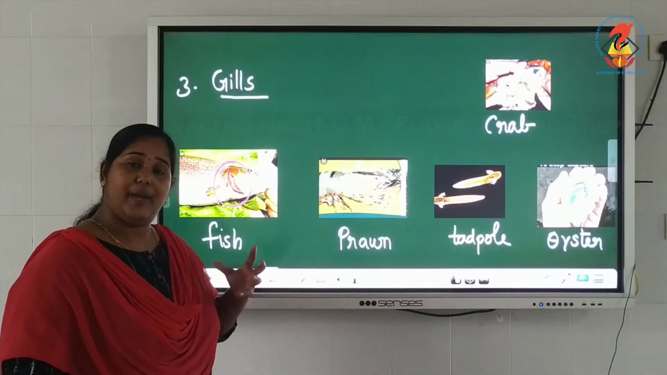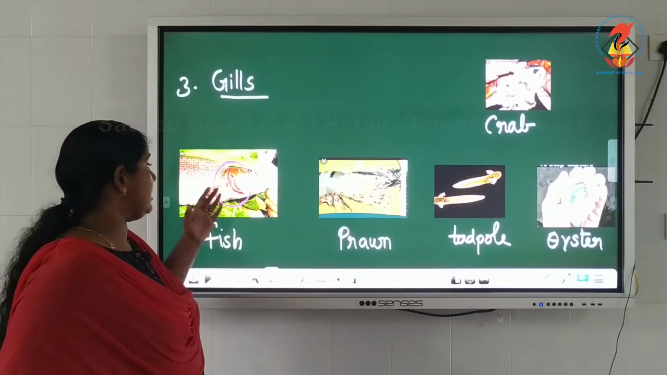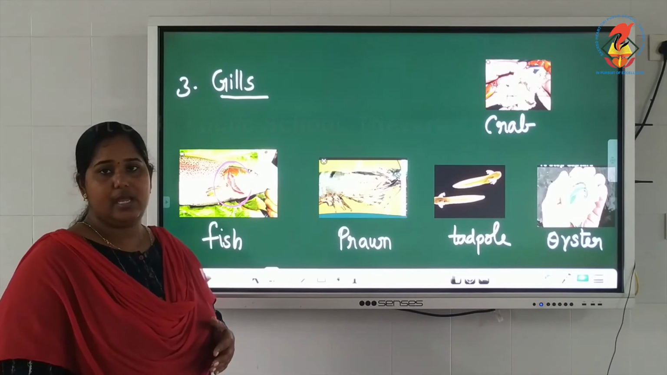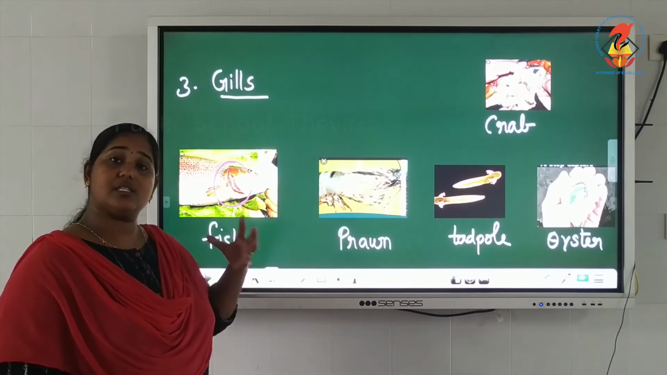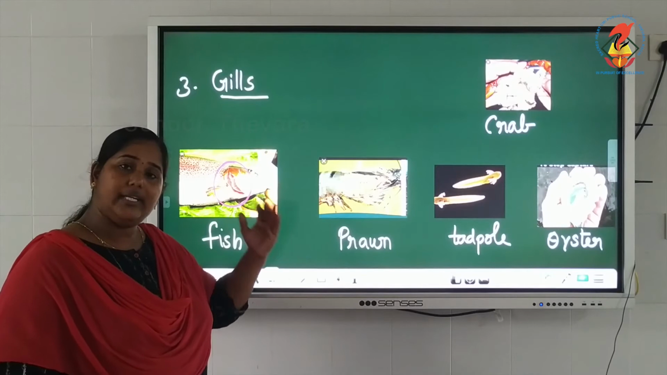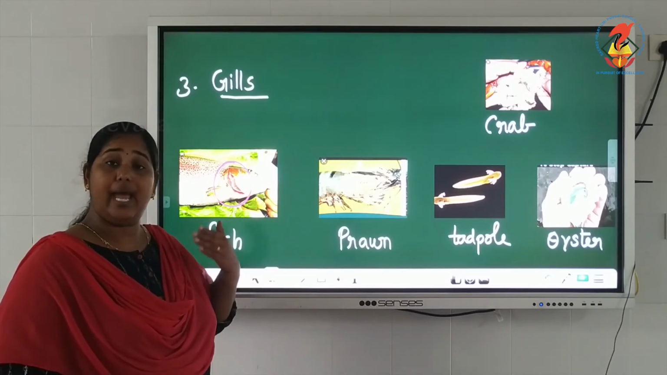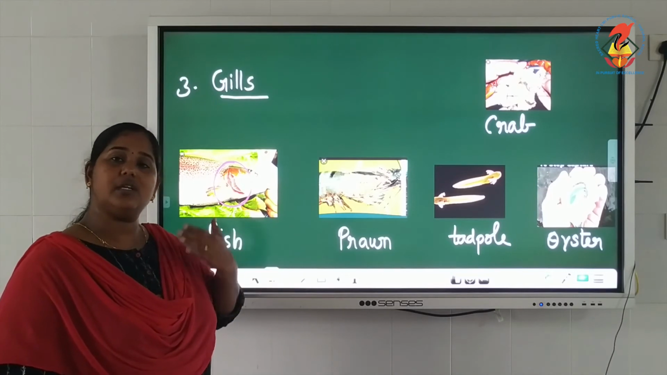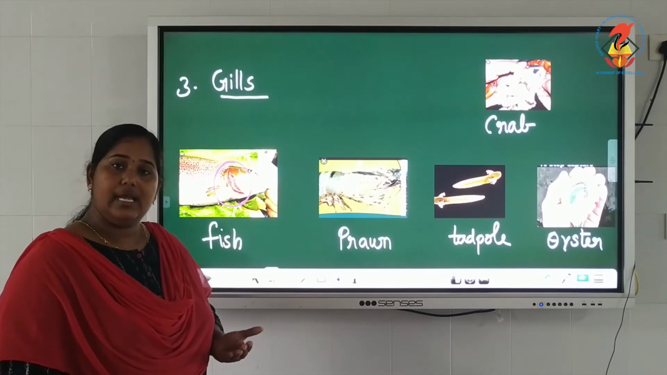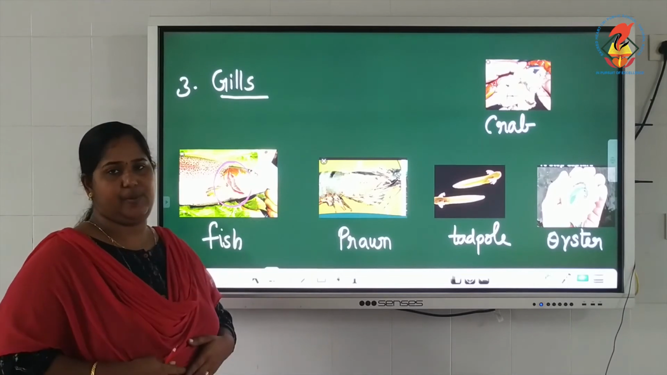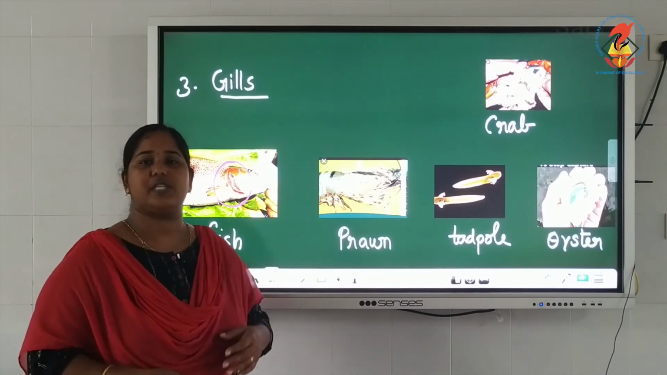Gills are actually special organs which are richly supplied with blood vessels. There are lots of blood vessels in gills. And when the fish swims, the water comes and touches these gills frequently. The moment the water comes in contact with the gills, an exchange of gases takes place. It happens within a fraction of a second, isn't it?